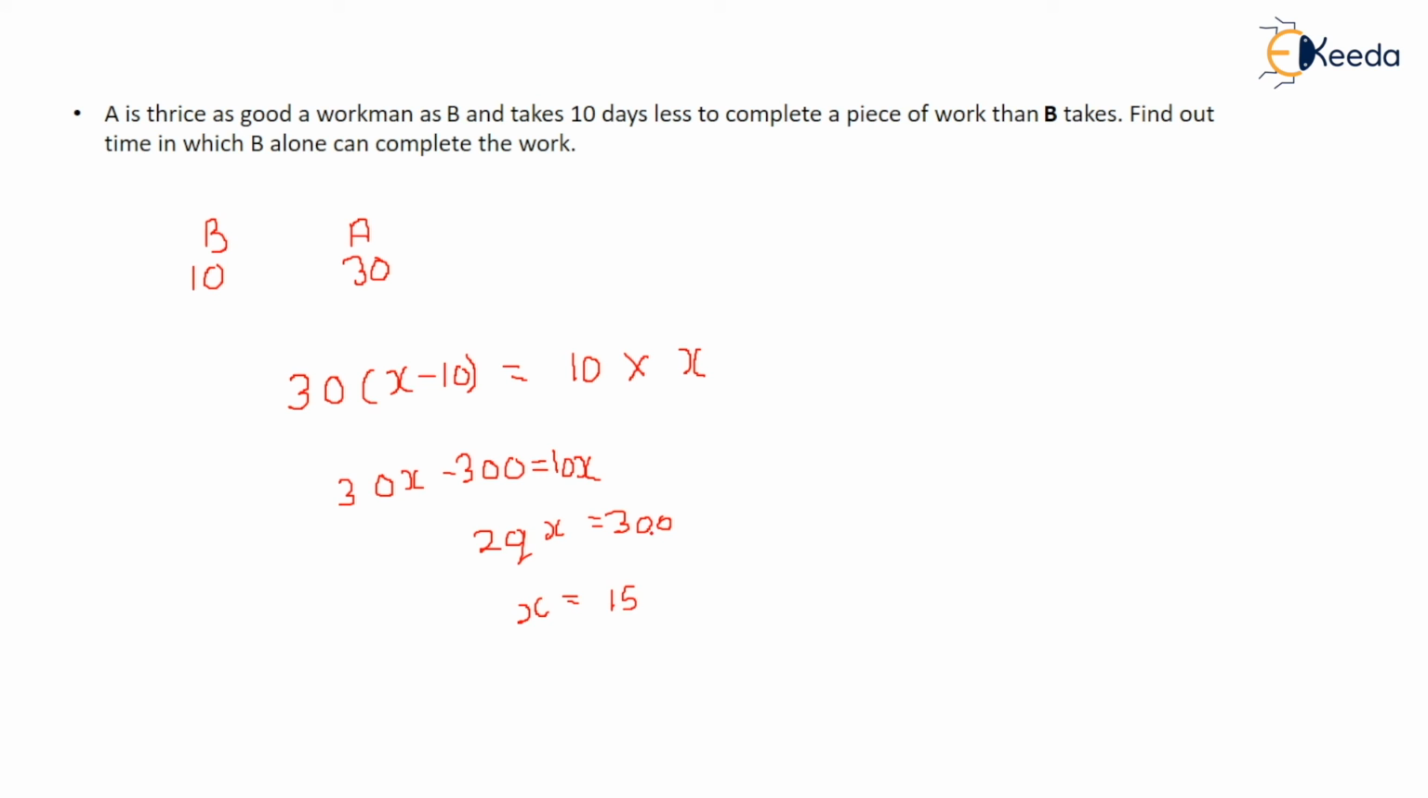15 days B is taking. A is taking 10 days less. That means A can complete the same work in 5 days. If it is asked in how many days A completes the work, you have to find out, so it is 5 days.